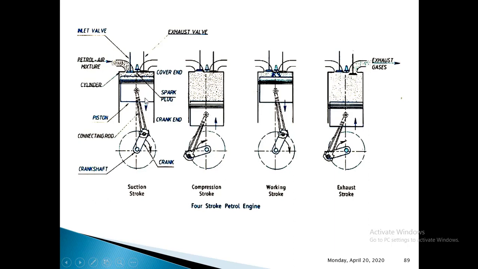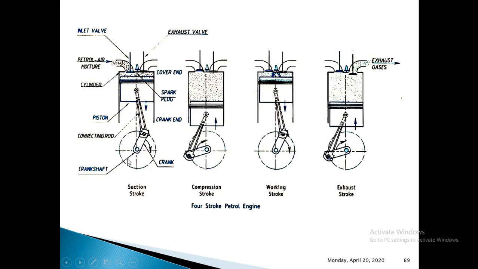You can see the direction of the arrow. The piston is moving downward, and in this case the inlet valve will be open and the exhaust valve remains closed. Due to this movement of the piston, the crankshaft will finish 180 degrees of rotation, or half of its rotation. This is the overview of this suction stroke.